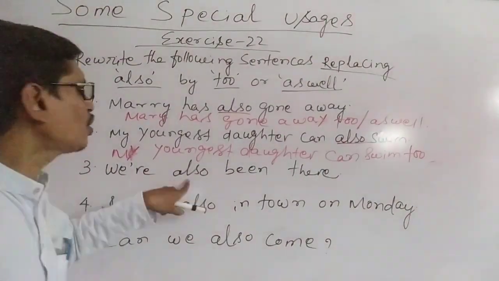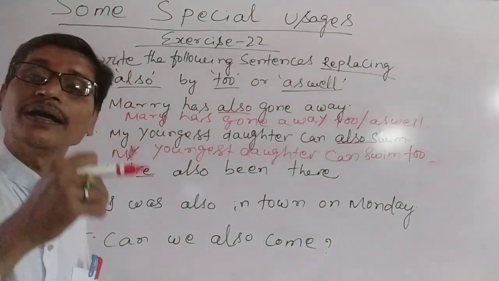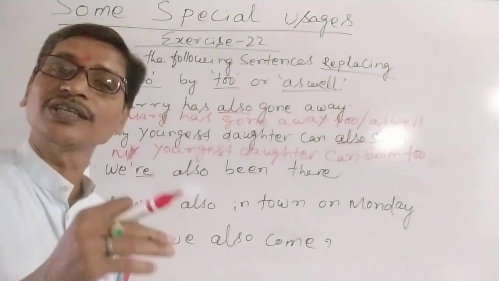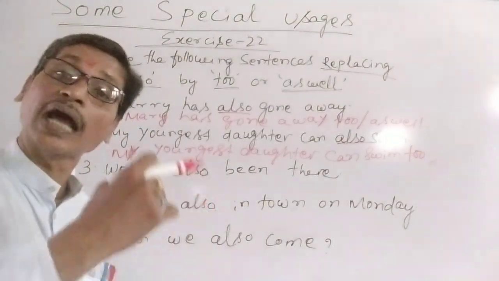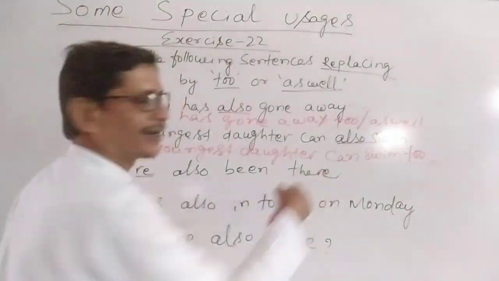So similarly, we have also been. Here apostrophe ve means it is talking about have. Apostrophe re sometimes functions as are, sometimes as were, sometimes as have. Understand? We have also been there.